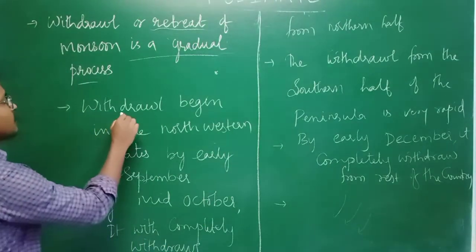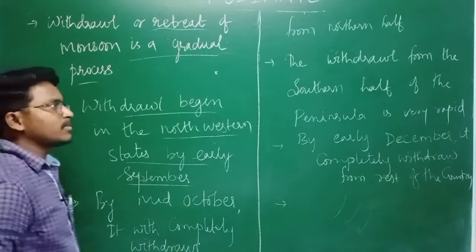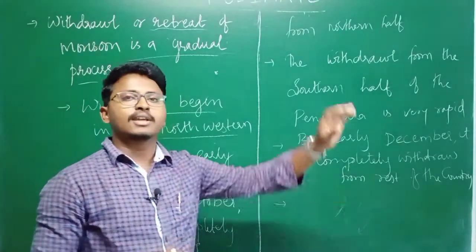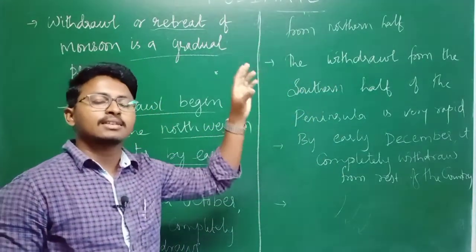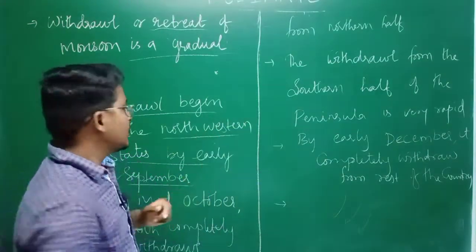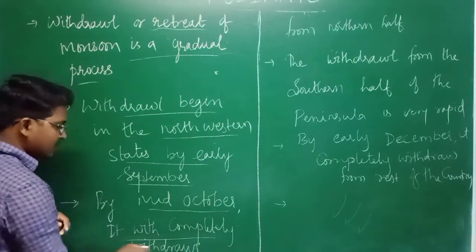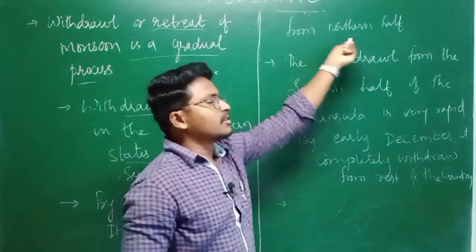The withdrawal of the monsoon begins in the northwestern states by early September. Northwestern states means Punjab, Haryana, Rajasthan, Gujarat. In these regions it begins, and by mid-October it will have completely withdrawn from the northern part of India.